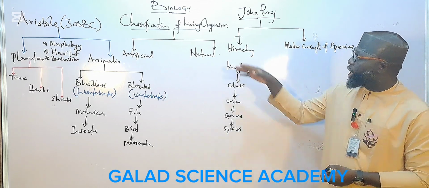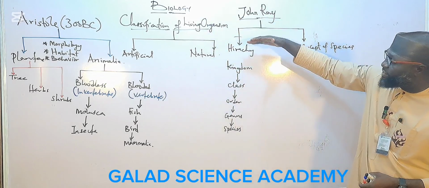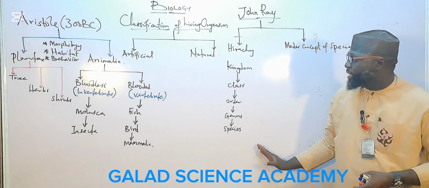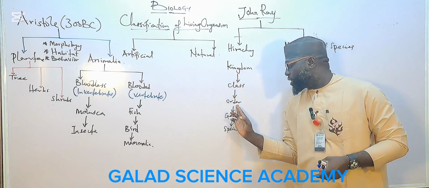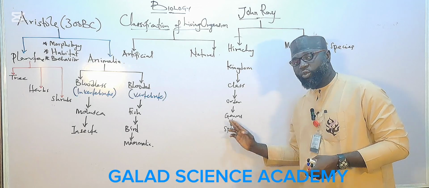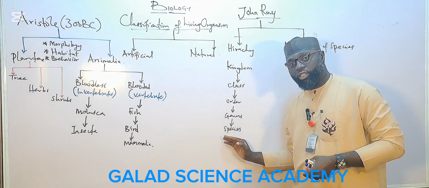He said all living organisms can be classified into the following taxon hierarchy: kingdom, class, order, genus, species. The species is the smallest unit of classification.